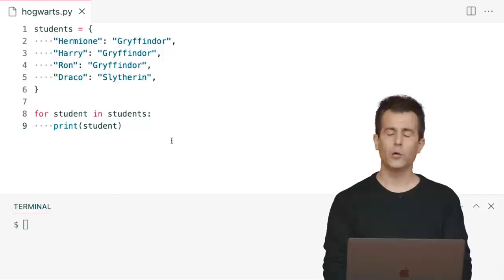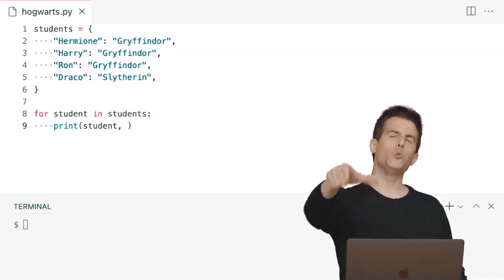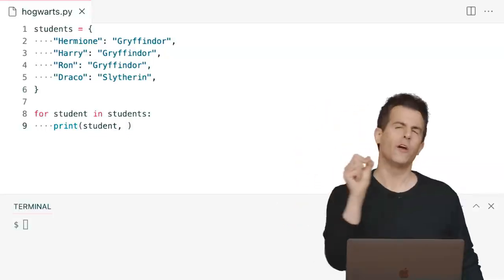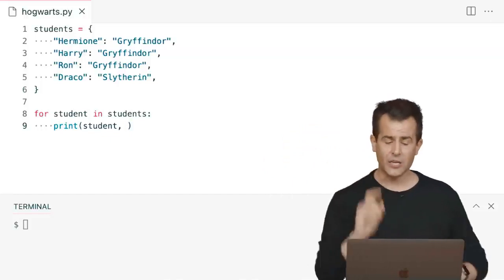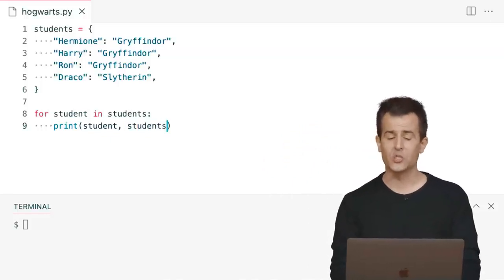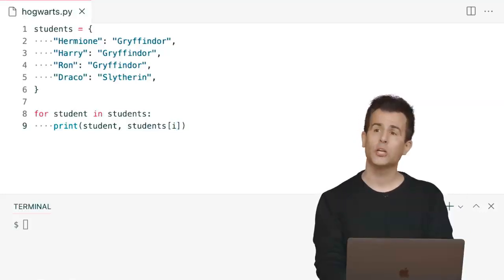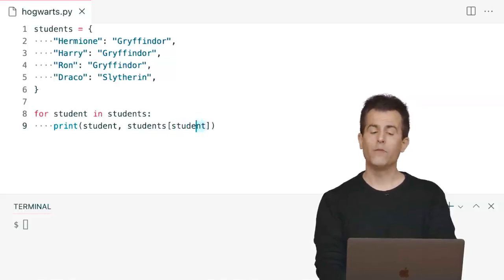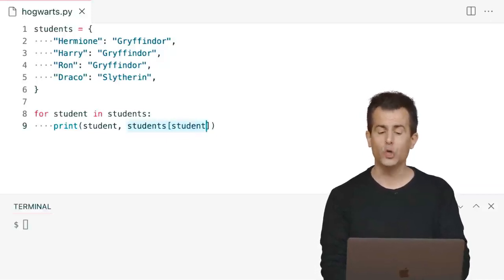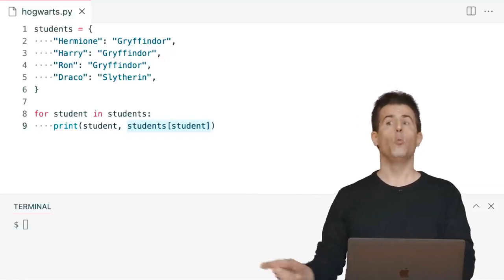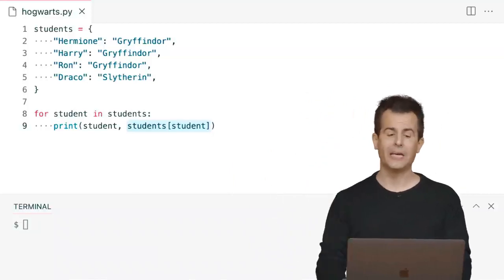Let me go ahead and do this. Let me print out not just the student's name, the key, but let me use the key, their name, to index into the dictionary. Right? If I know the word in the dictionary, let me look up its definition. If I know the student's name, let me look up their house. And the syntax for this, just like a list, is students, bracket, and just like in the past we used i, when i was a number, we can also, with a dictionary, use a string. So if the student's name is the key, then this syntax, students, open bracket, student, close bracket, will go to Hermione's location and get back her house. We'll go to Harry's location and get back his house, and so forth.